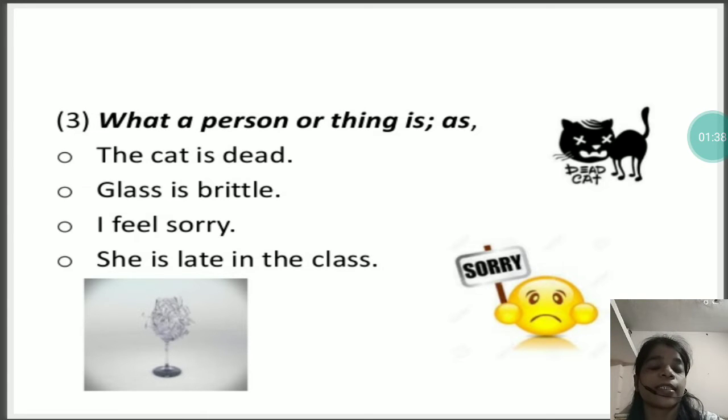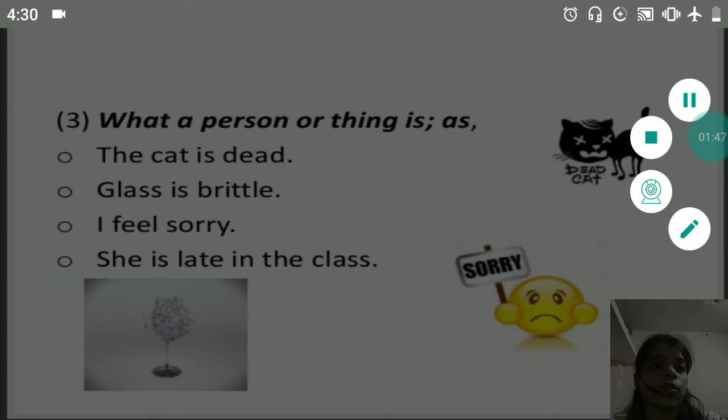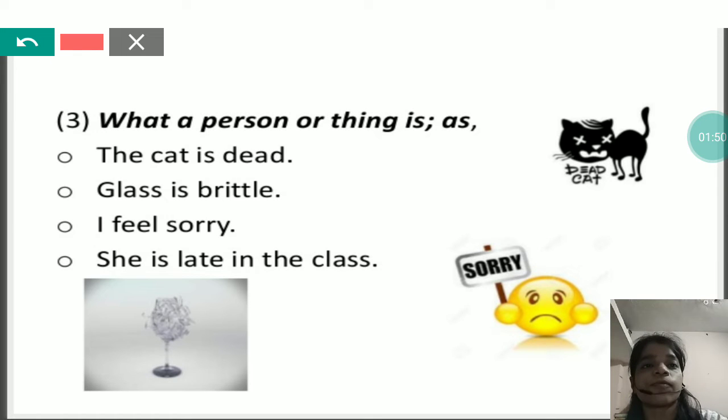Another way to find is what a person or thing is. So it will tell, as in the definition I told you, that verb tells about the state of occurrence, so it will tell about that also. For example, the cat is dead. What is the state of the cat? She is dead. Glass is brittle. What is the state of glass? It is brittle. I feel sorry. What's my feeling? What's my state? So I feel sorry. She is late in the class. Again, she.